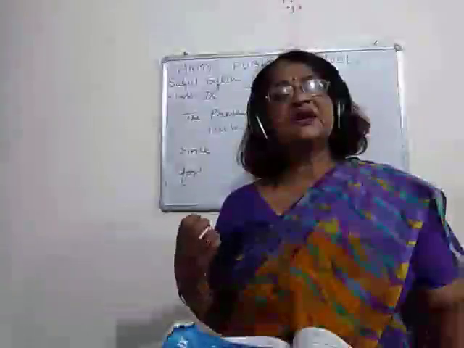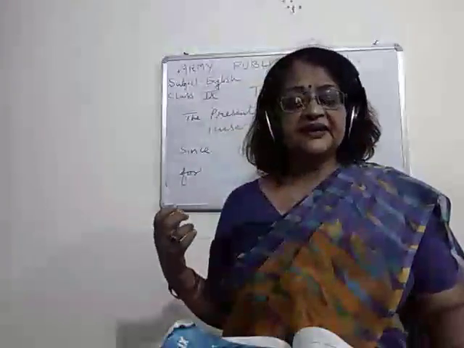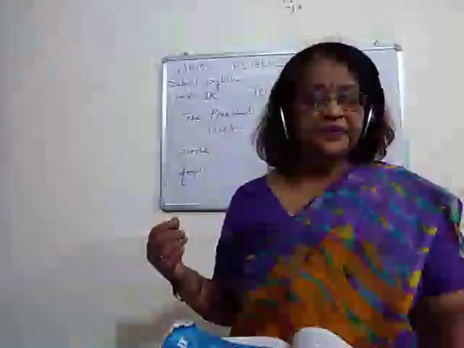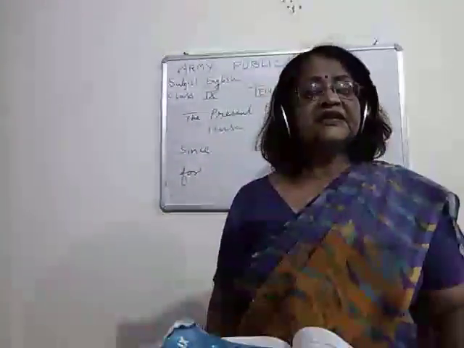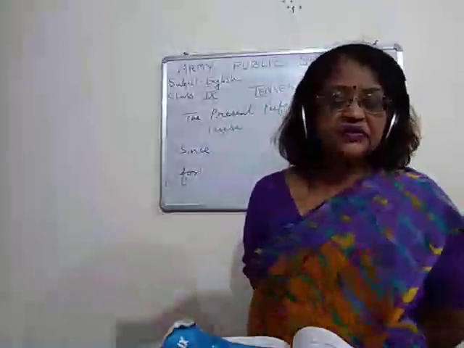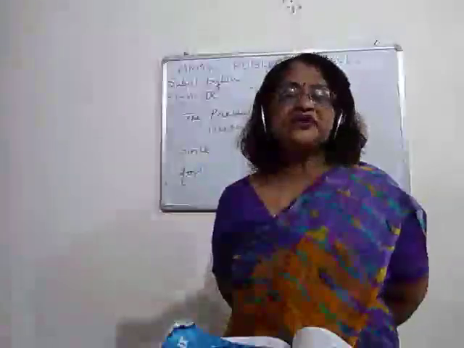Now children, before explaining the other use, I think I should tell you where we use since and where we use for. Okay. So children, since is used for point of time, that is exact time. Where do we use since? Since is used with point of time.